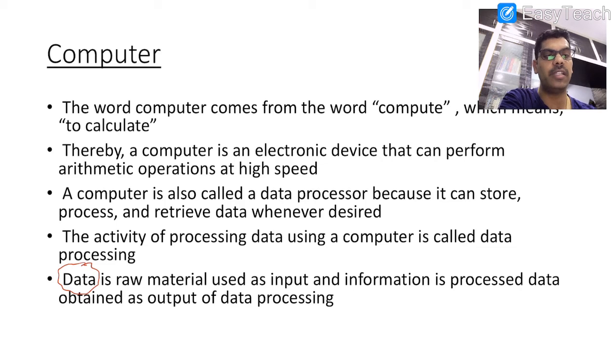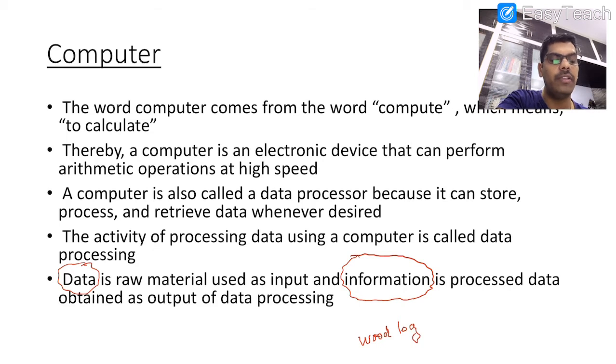What is data? What is information? Data is the raw form of material, and information is useful data. So for example, I will tell you, a wood log. What is a wood log? A raw form of material, right? Generally a wood log cannot be used directly. How can we use the wood log? If it is converted into a bench or chair, then we can use it for sitting. Yes or no? So here the wood log is the data and the bench is the information. So information in the sense of useful data, that can be used for our purpose. Clear? So that we are able to achieve with the help of a device called computer.